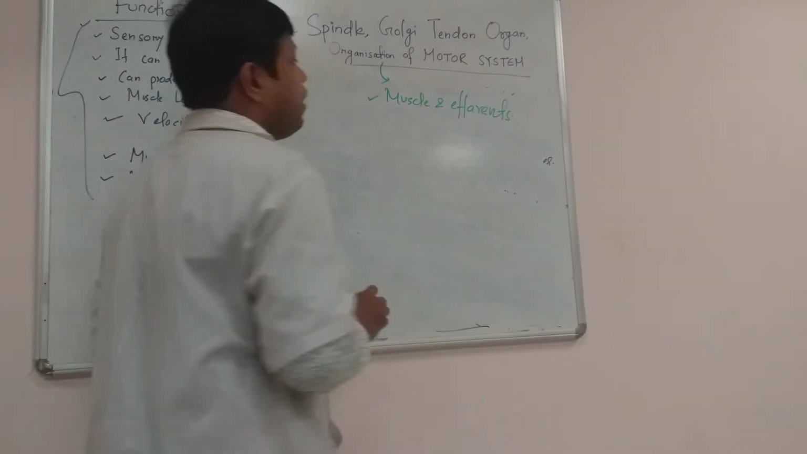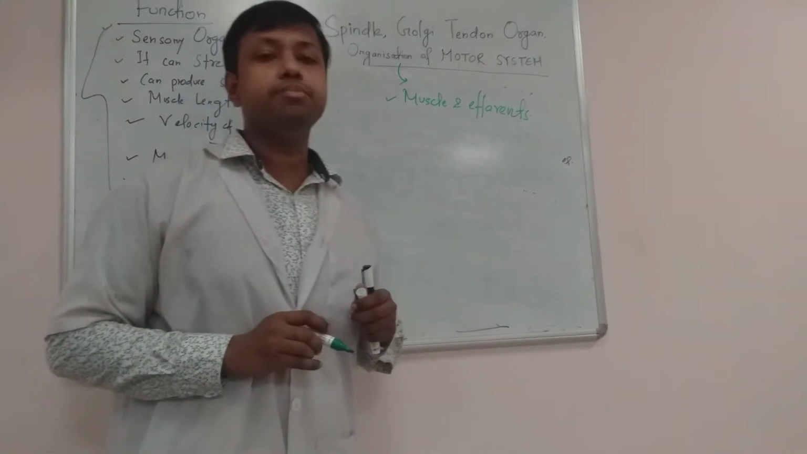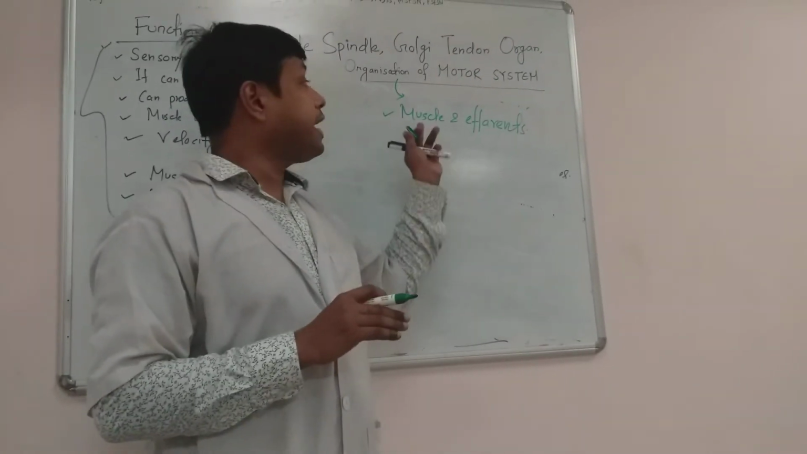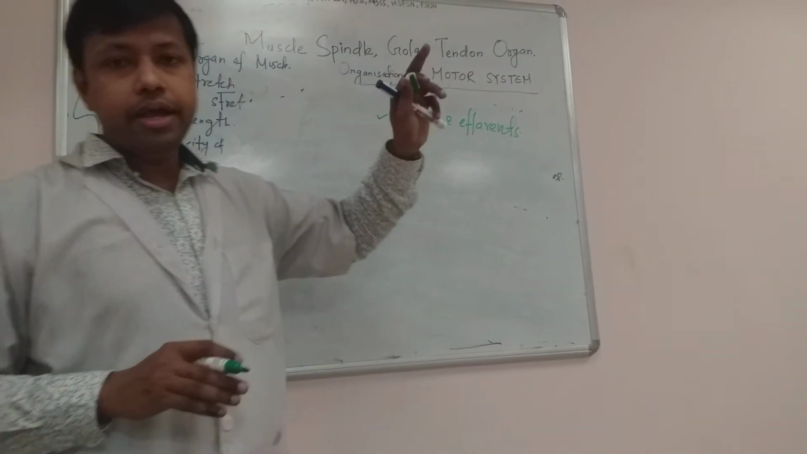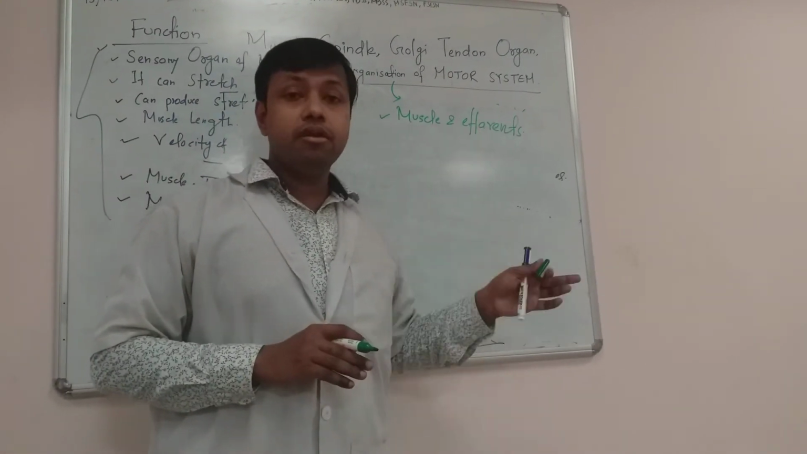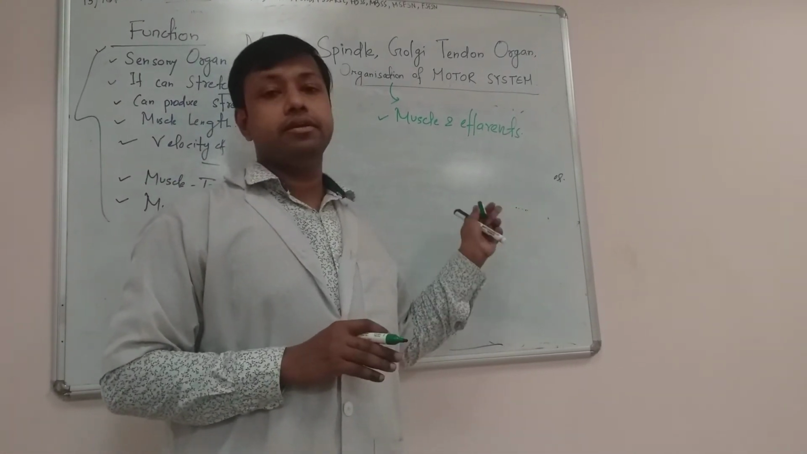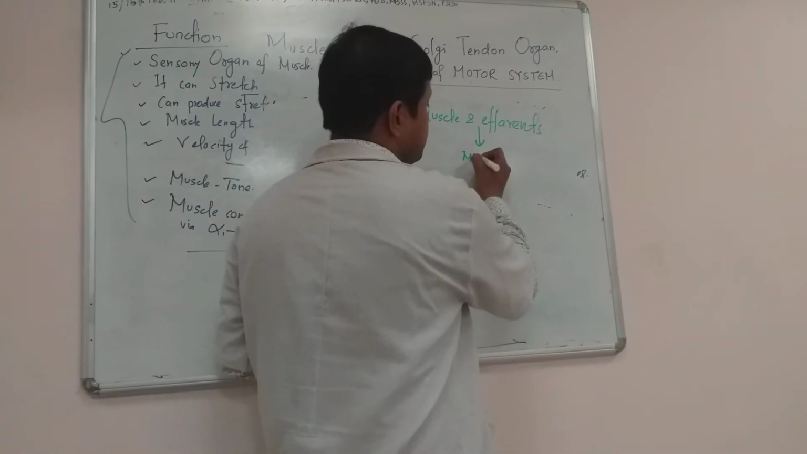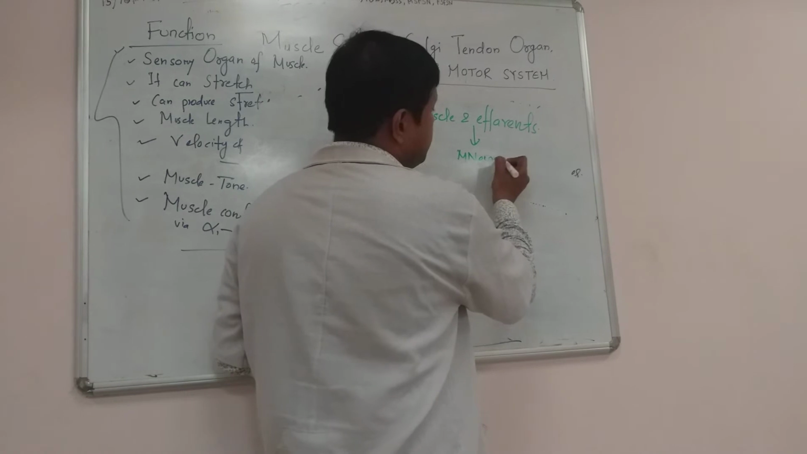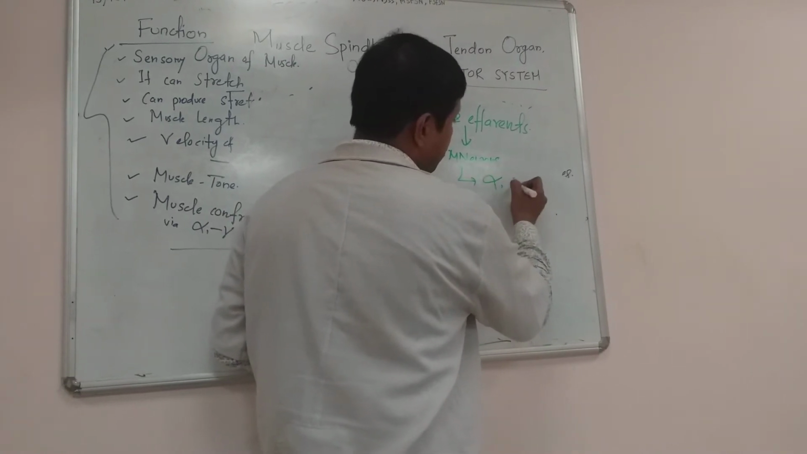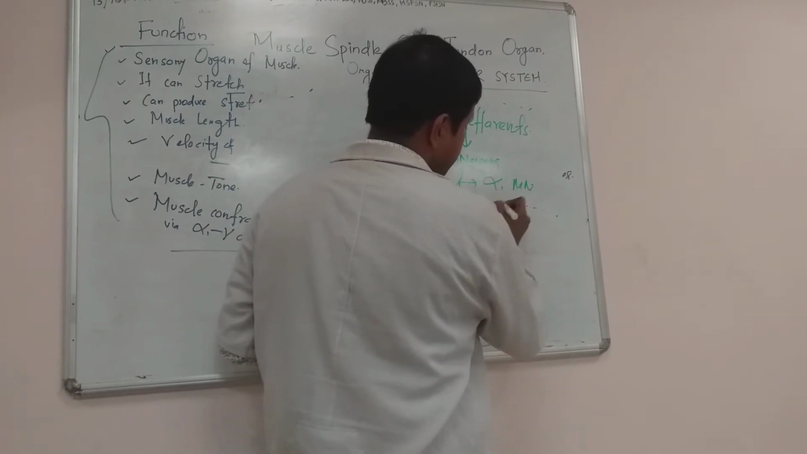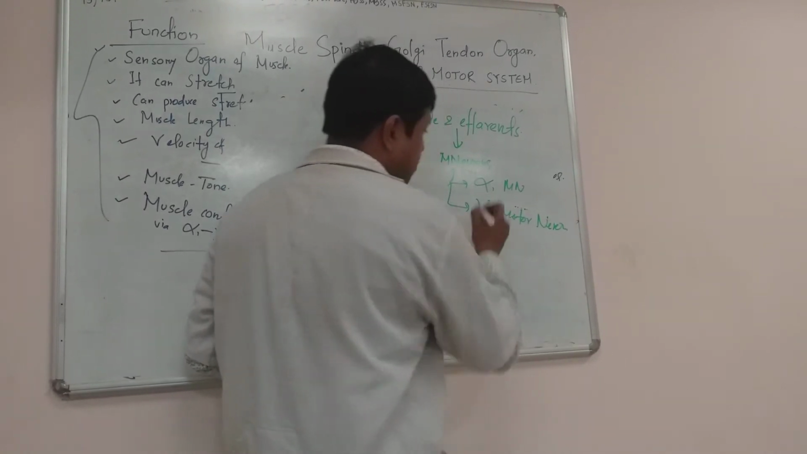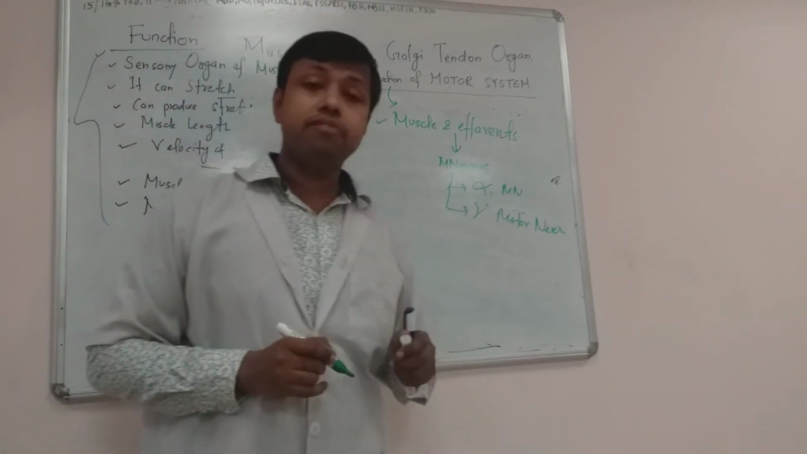So what are the muscle efferents? Muscle efferents means muscle and spinal nerves, motor nerves. So motor nerve will carry the information from the spinal cord to the muscle, and ultimately it will be responsible for stimulation of muscle contraction. So efferents are nothing but motor nerves or motor neurons. Motor neurons are of two types: alpha motor neuron and gamma motor neuron. Both alpha motor neuron and gamma motor neuron are responsible for muscle contraction.